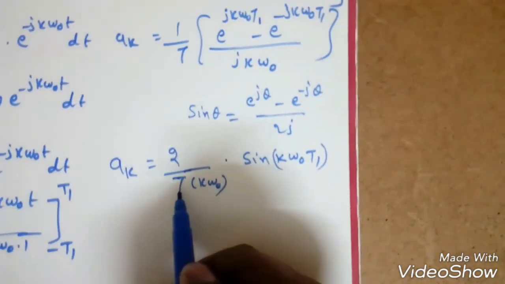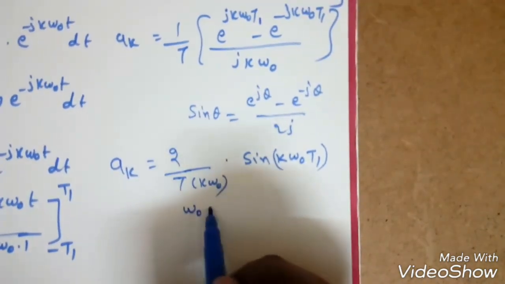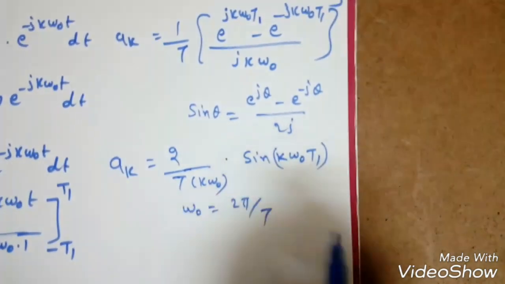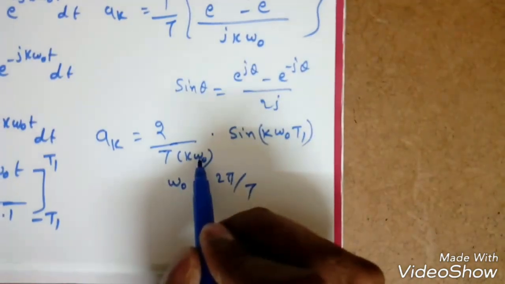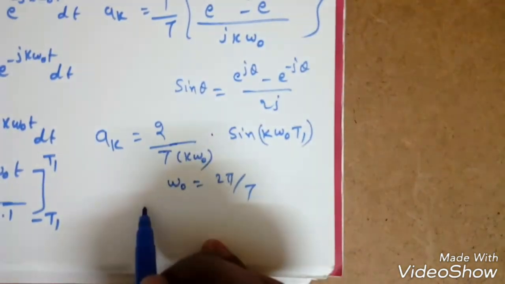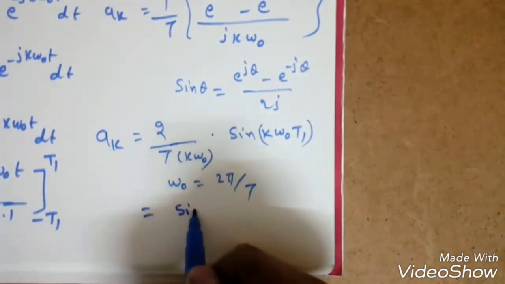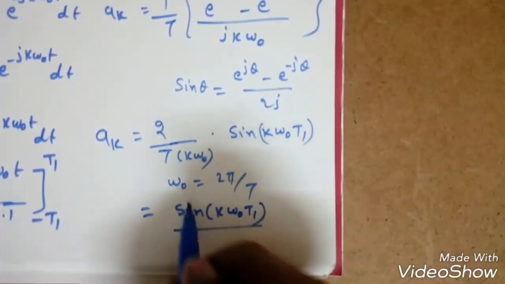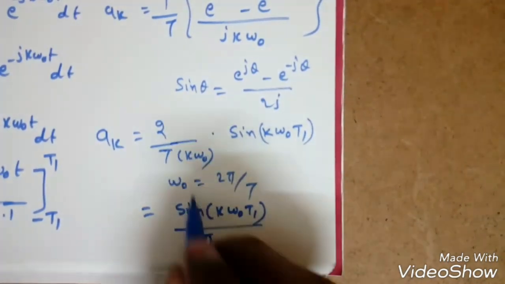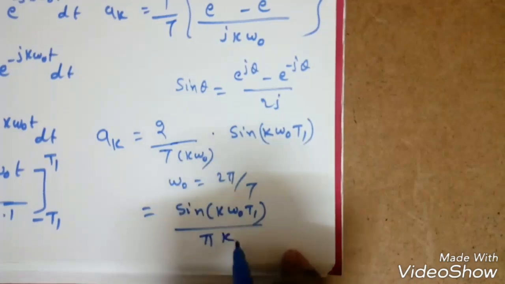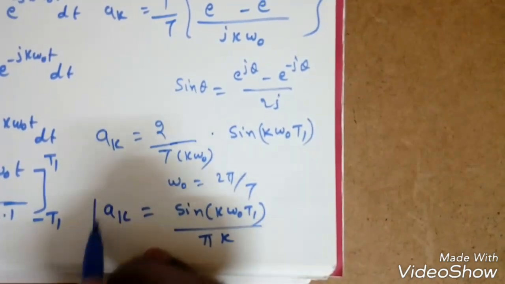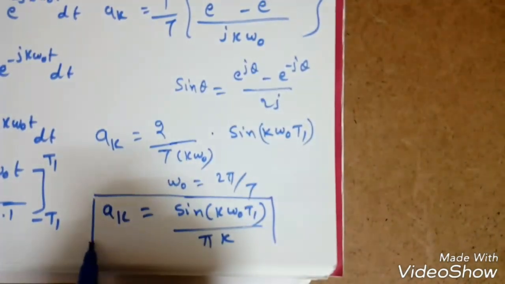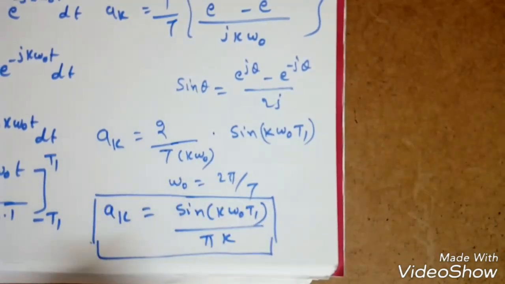Now again, this is T here, and this is omega naught. Omega naught is nothing but 2 pi by T. If I replace it here with 2 pi by T, T cancels, 2 will be cancelled, so it will become sine k omega naught t1 by pi k. This is the Fourier series coefficients of the given sequence, right?